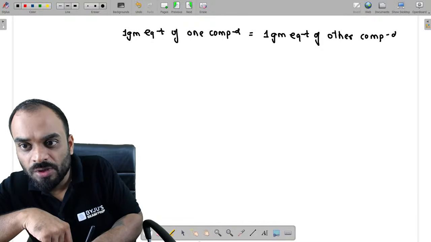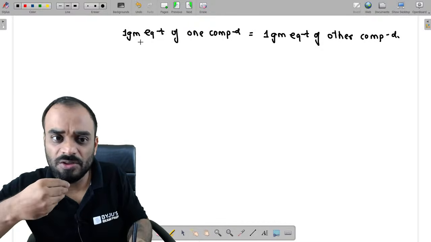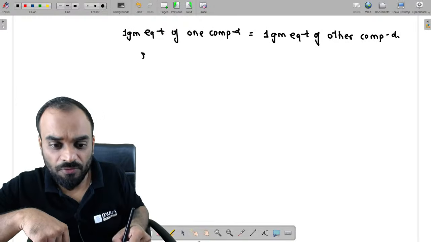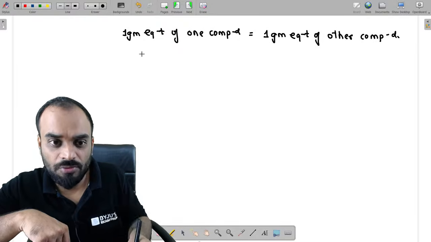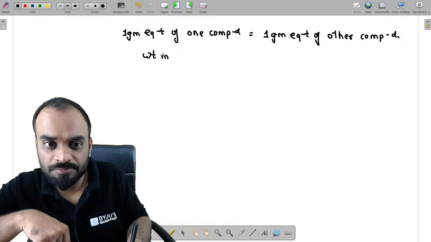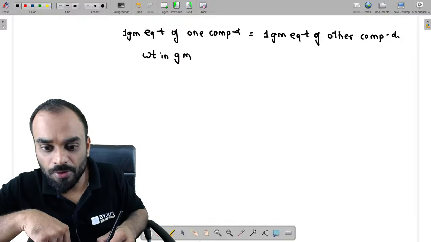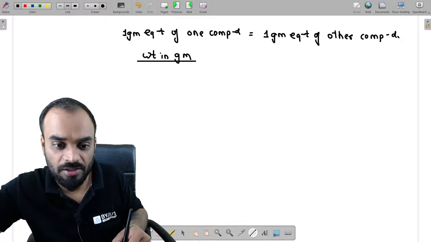How can we equate it? It is very easy guys. You can write the weight in gram of one compound divided by equivalent weight of that compound.